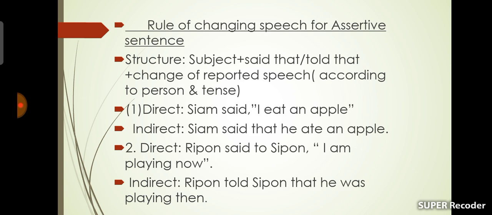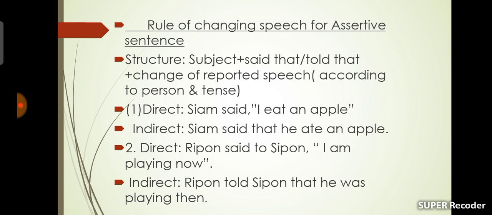Ripon said to Shipon, I am playing now. Indirect speech will be, Ripon told Shipon that he was playing then. Here we have 4 changes. Number 1, subject. Subject was I of the reported speech, and we change it into he.